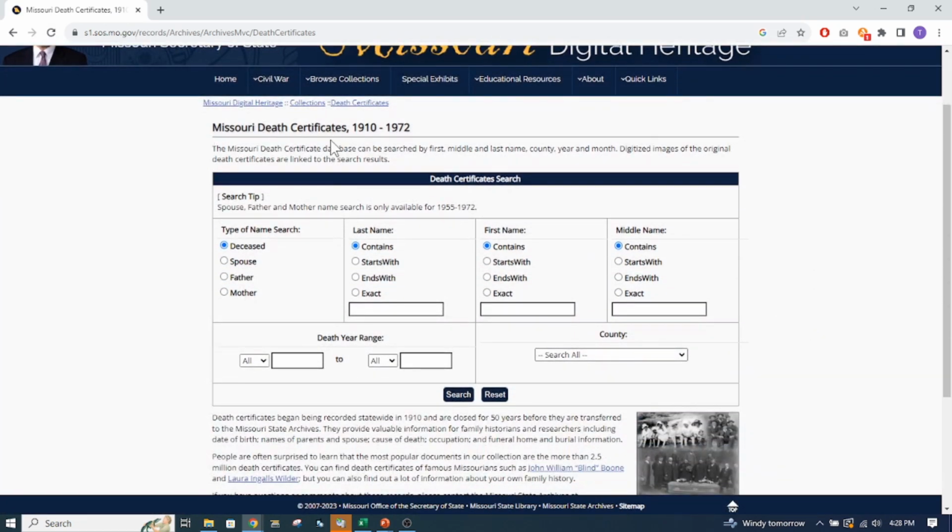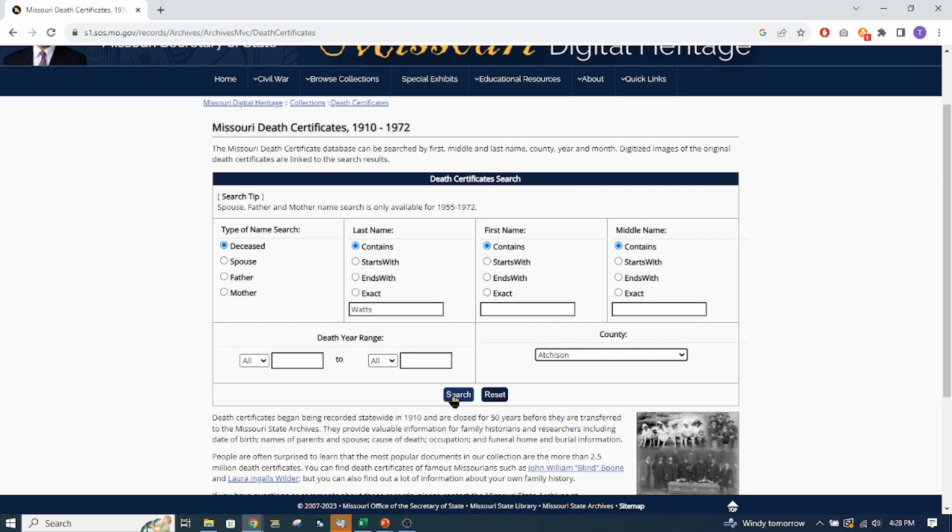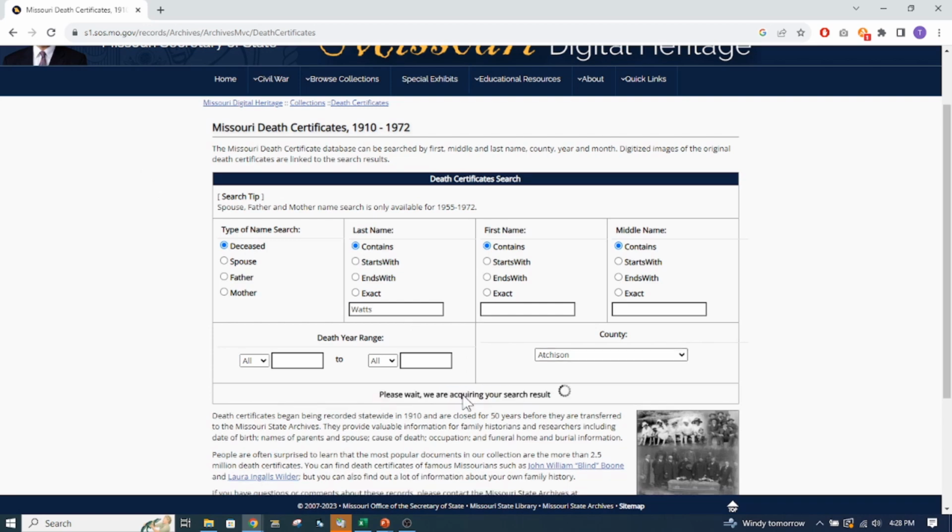These are death certificates from 1910 to 1972. And I'm just going to start with my great-great-grandfather, Watts. This is actually how I found his death. I didn't have that information before. And he died in Atchison County. We went to the cemetery years ago, and I knew which cemetery he's buried in, but there's no tombstone, no information on him. And then I found these records here, and this is what I found.